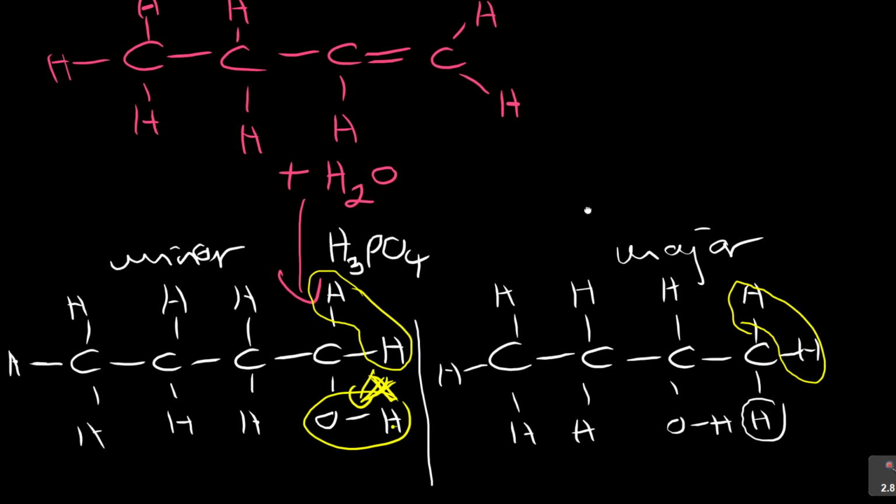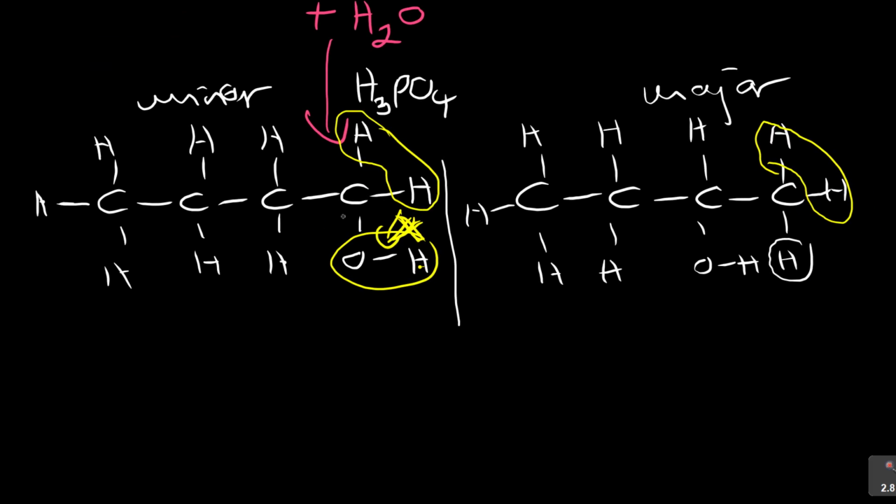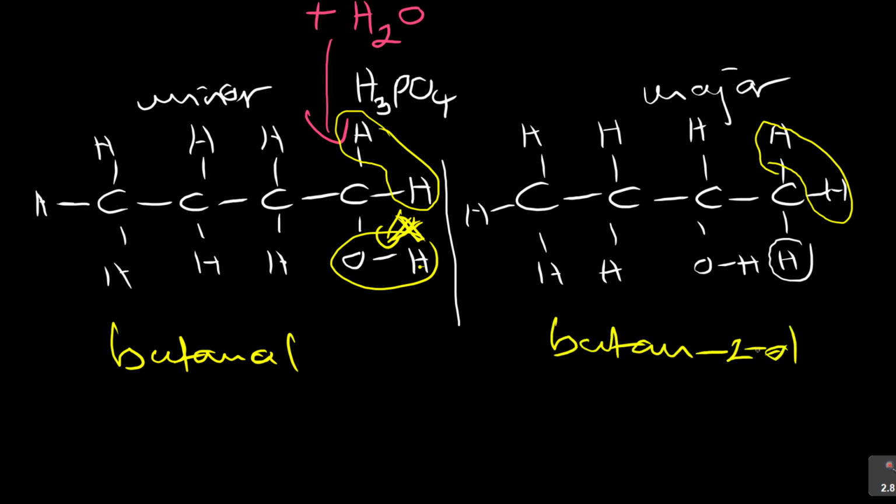These are positional isomers. Can you state their names? What's the name of this one? Can you try it? It's 4 is butane, so it becomes what? Butanol. Butanol. What about this one? It's what? Butane what? 2-ol. You're right. Butane-2-ol. You must be able to pick up that.